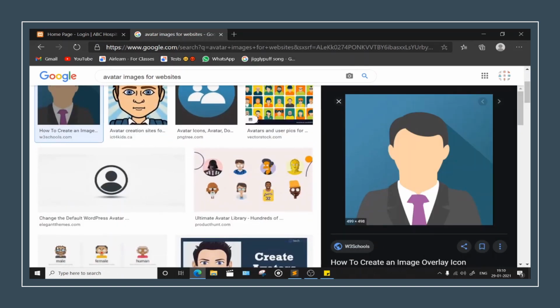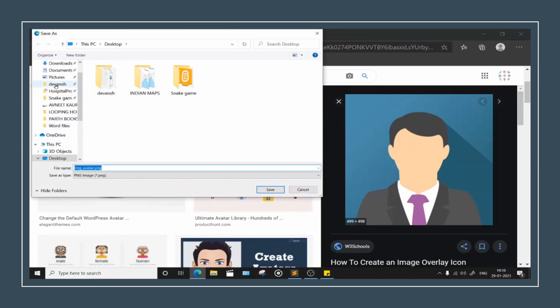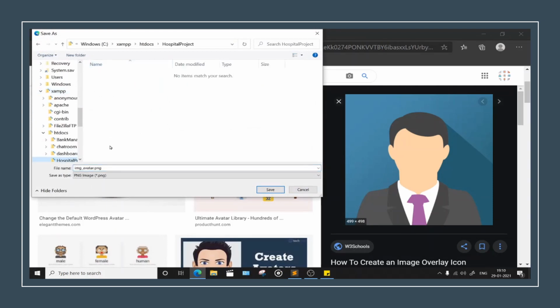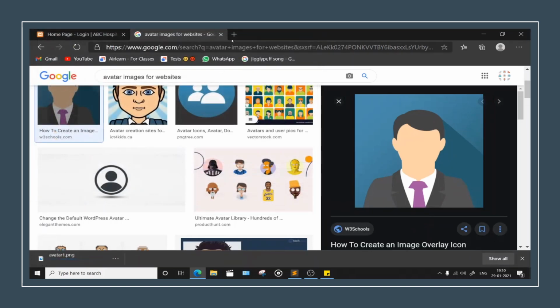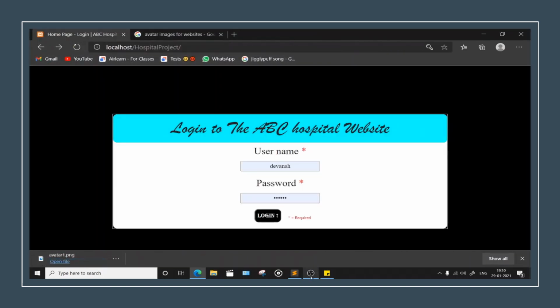Okay, so let's just save this image. Let's head down to our htdocs. Make one new folder, that is img, for images. Head down there and save it as avatar1.png. Remember the extension. Well, we can just go there, no problem. All right.